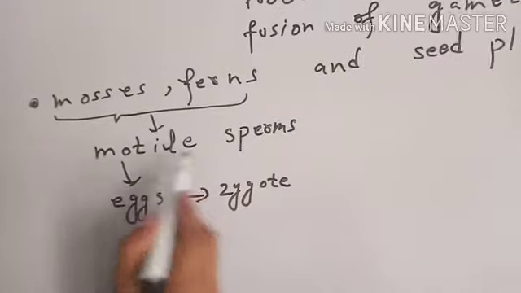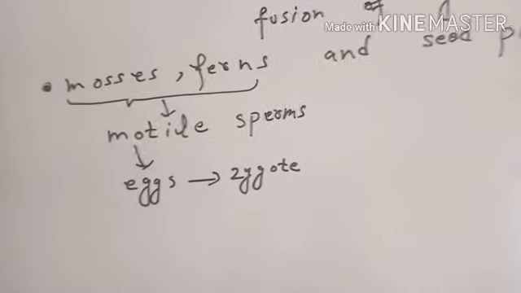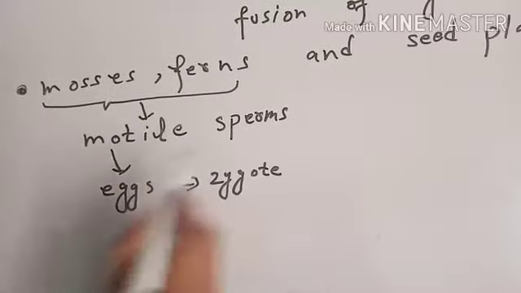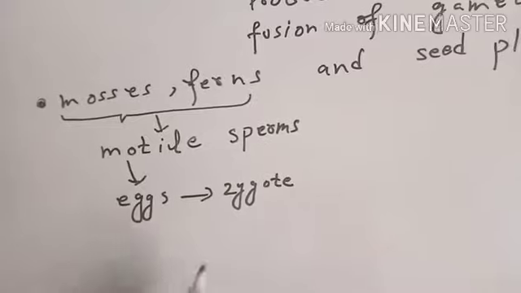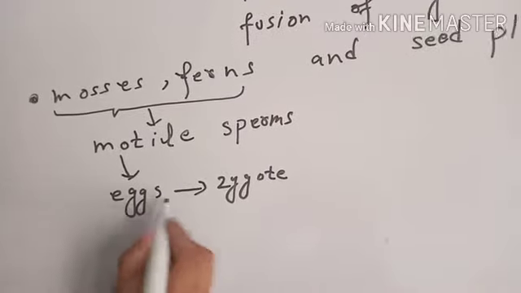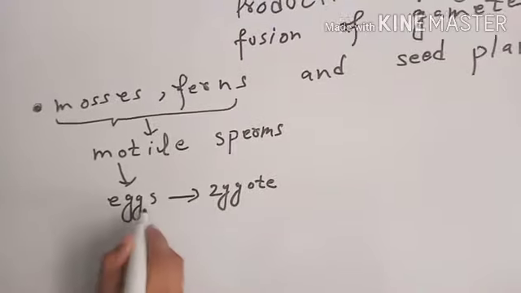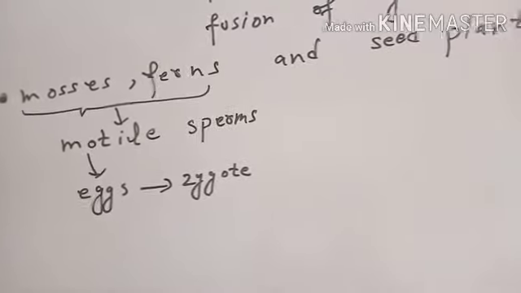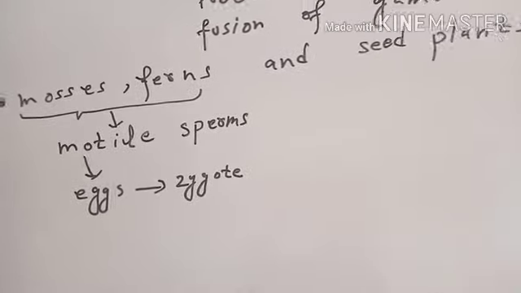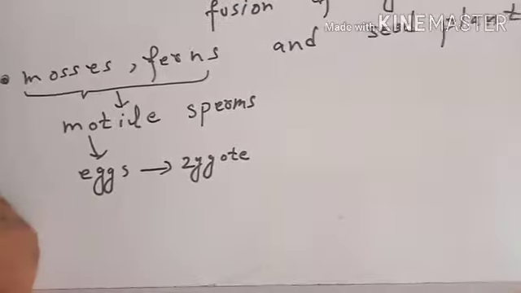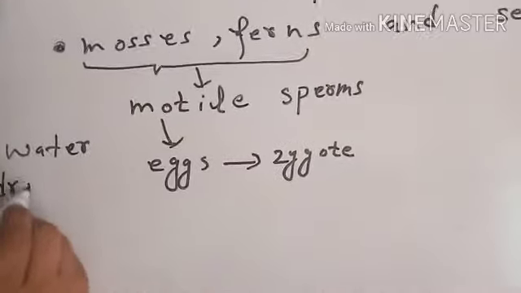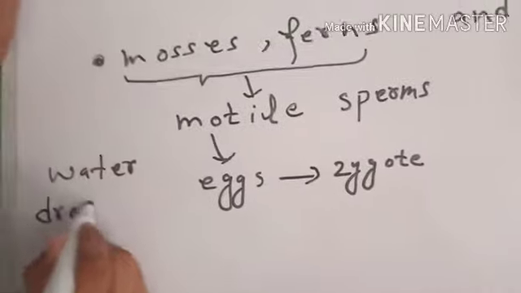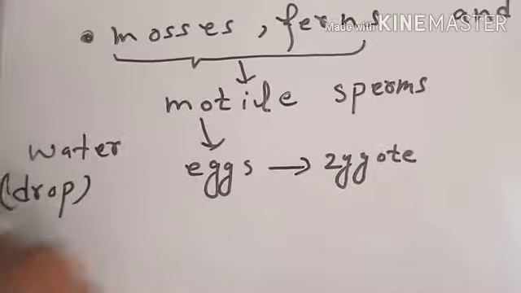Being motile, mosses and ferns sperms can travel to the site or area where eggs are available. For this purpose, they need water in the form of a drop of rain or a drop of dew.